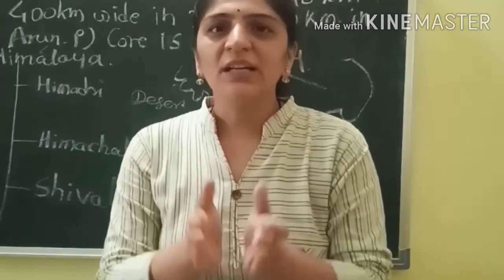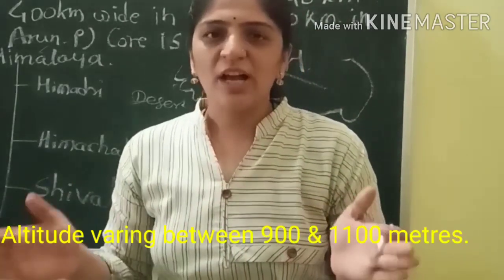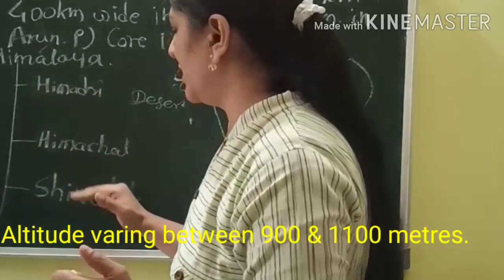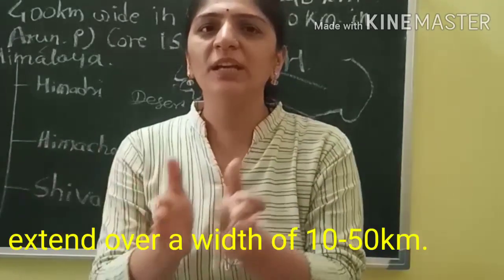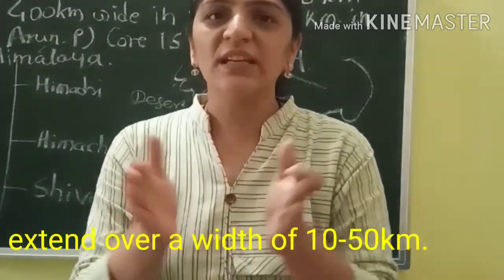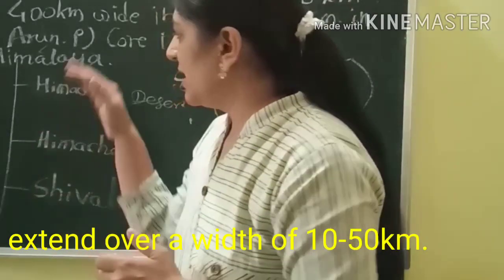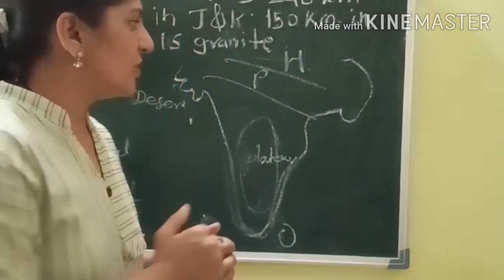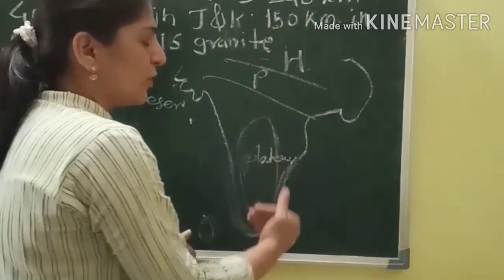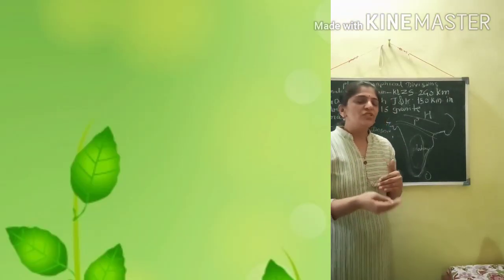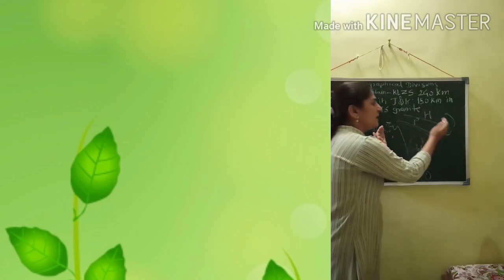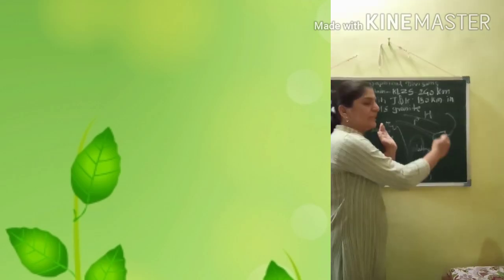The Shivalik range has an average height of 900 to 1100 meters and expands nearly 10 to 50 kilometers. Now that was the division of the ranges from north to south. Now we have another division which is spread from west to east, and that division is on the basis of the rivers that flow from west to east.